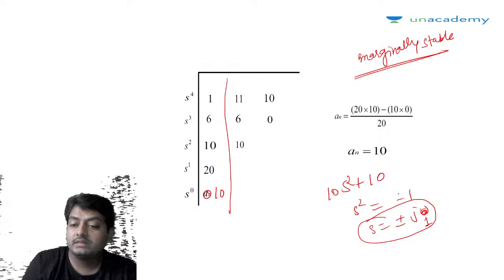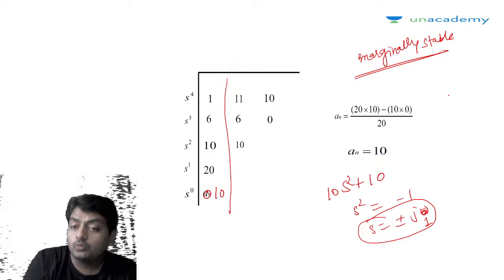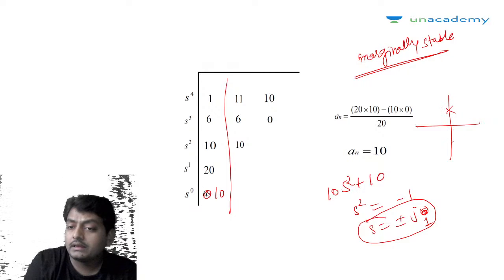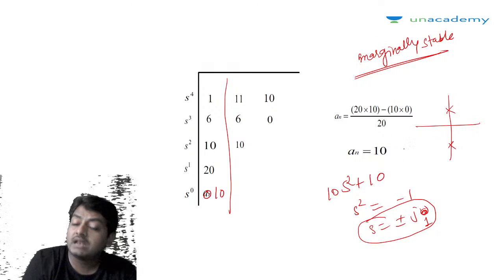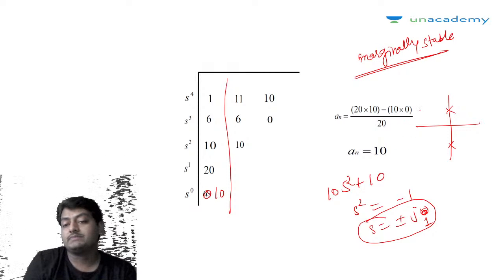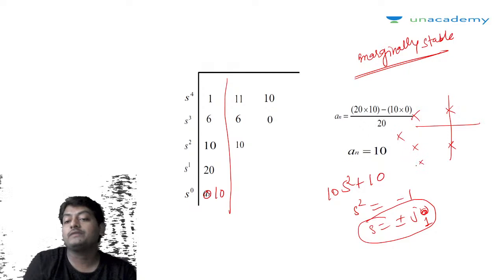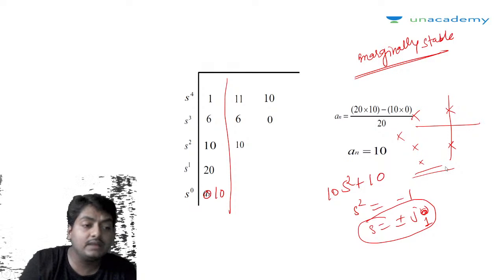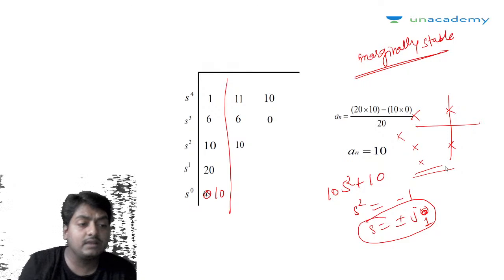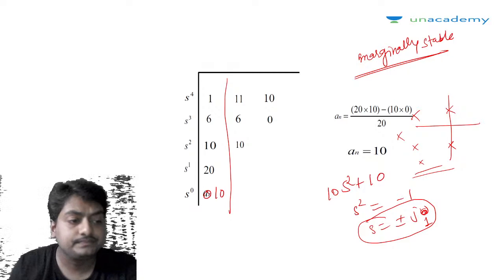Omega is 1. The root value is s equals plus minus j1. That means two of the roots are lying on the imaginary axis. The remaining roots are lying on the left half of the s plane. Just remember this concept. This is very important.